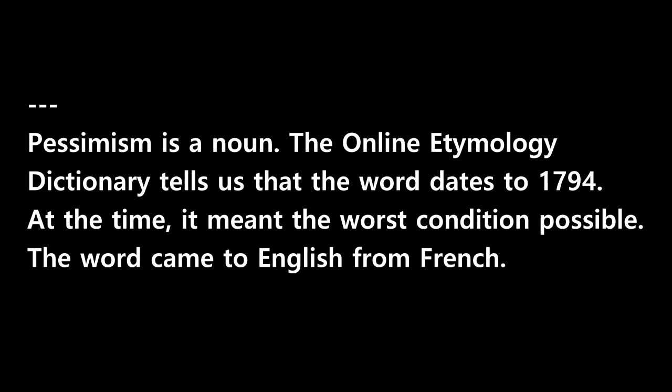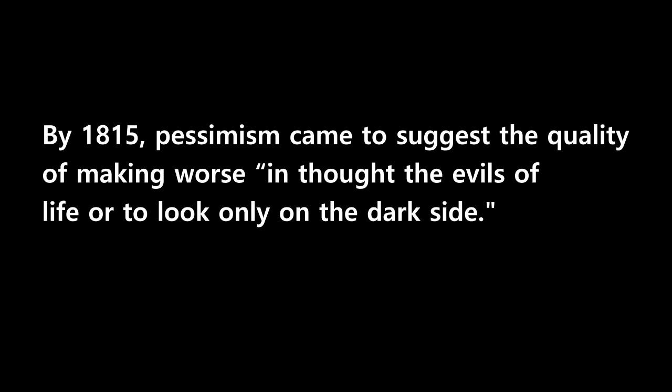Pessimism is a noun. The online etymology dictionary tells us that the word dates to 1794. At the time, it meant the worst condition possible. The word came to English from French. By 1815, pessimism came to suggest the quality of making worse in thought the evils of life, or to look only on the dark side.